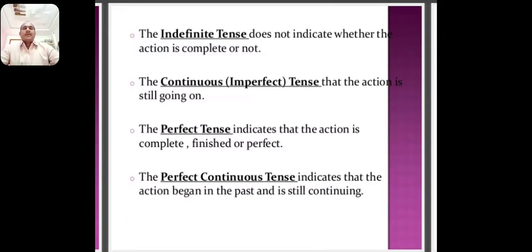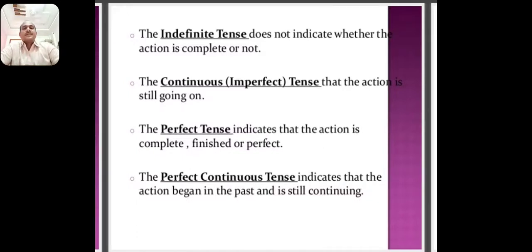For example, one sentence we can use in 4 types. For example, I am going to college. In the simple present tense, I go to college every day.